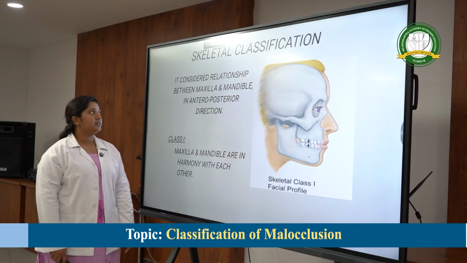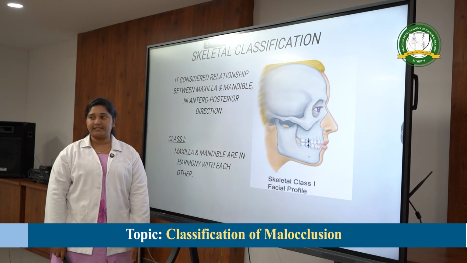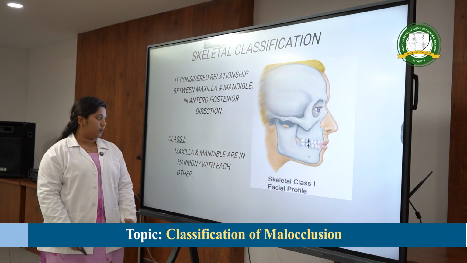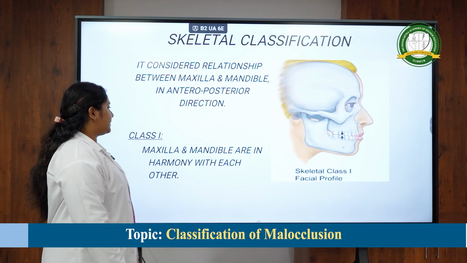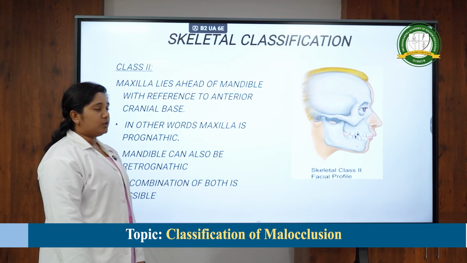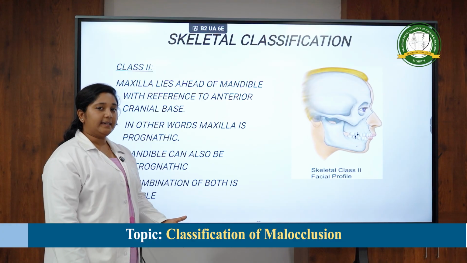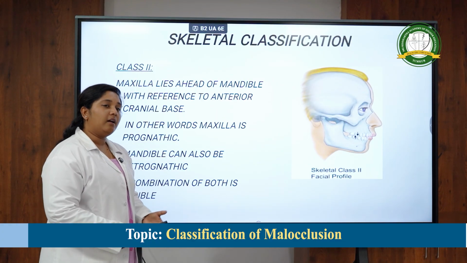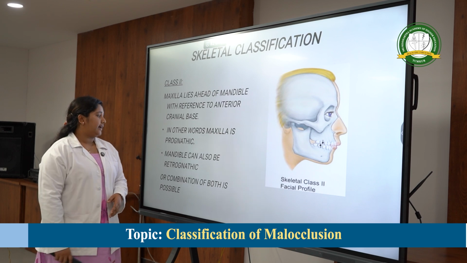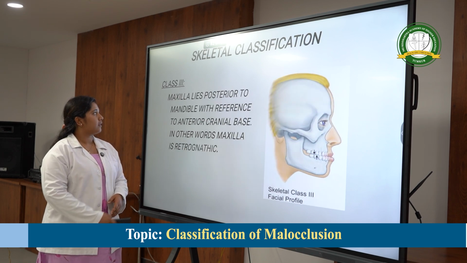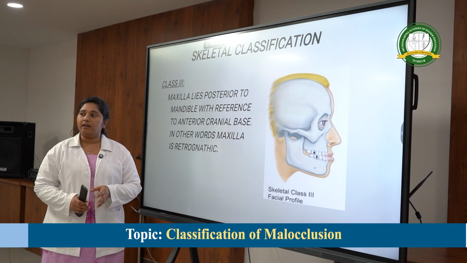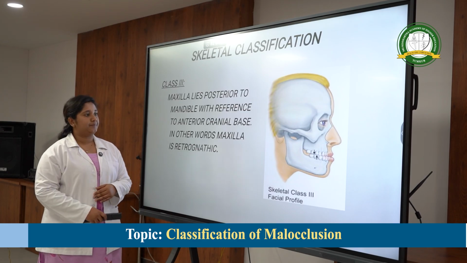Skeletal classification, again the skeletal classification is of three types. So it considers the relationship between your maxilla and mandibular bone. In a class 1, the maxilla and mandible are in harmony with each other. In class 2, your maxilla might be prognathic and mandible might be retrognathic, or vice versa, or it is a combination. Whereas in class 3, the maxilla is retrognathic, mandible is prognathic, or a combination of the same.